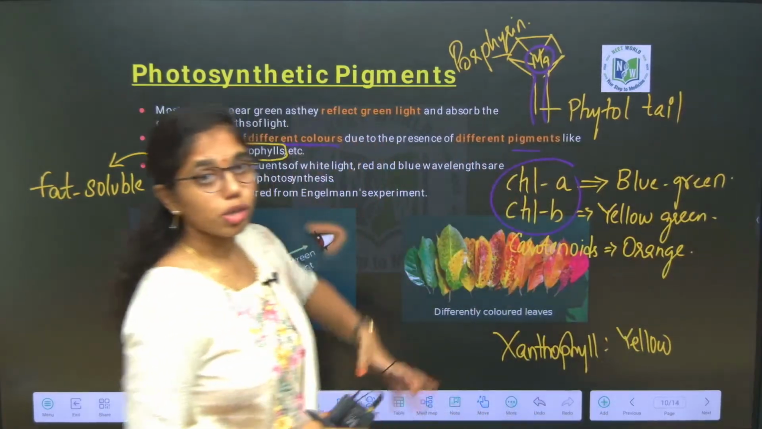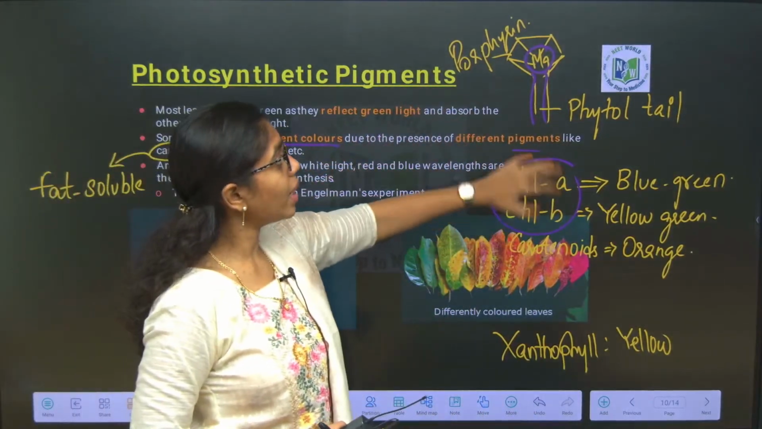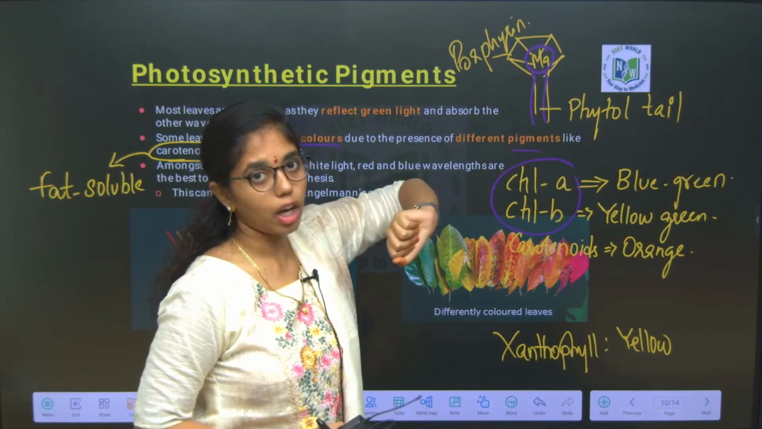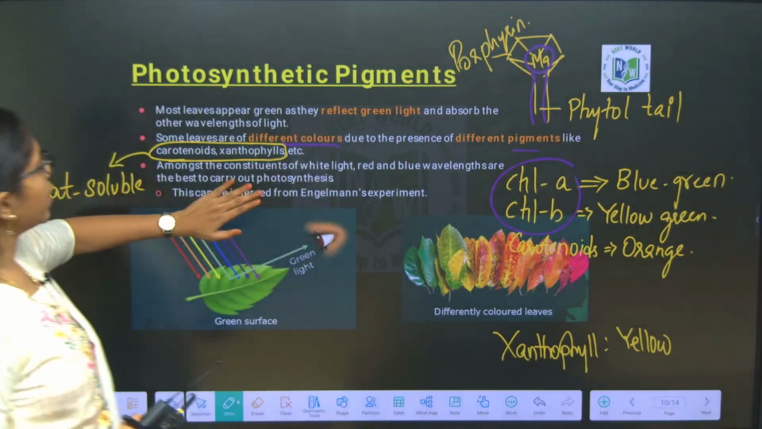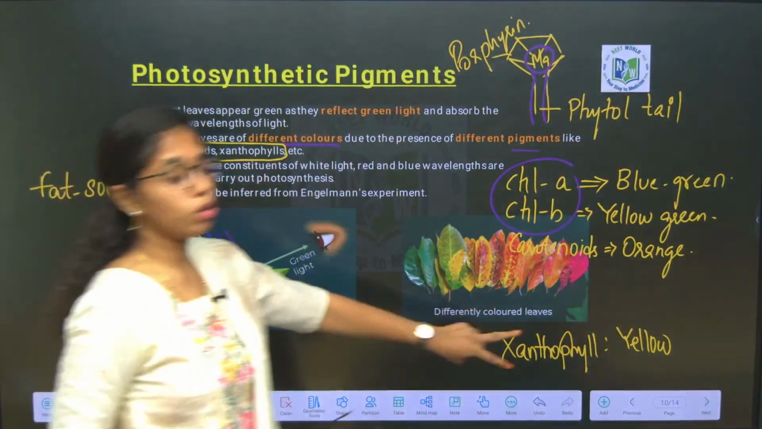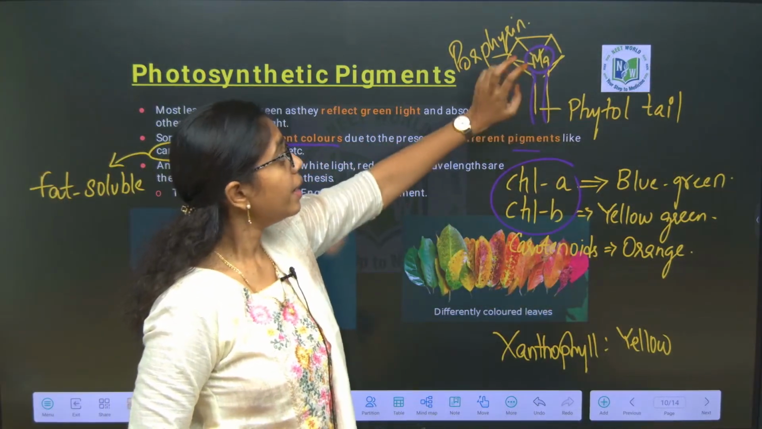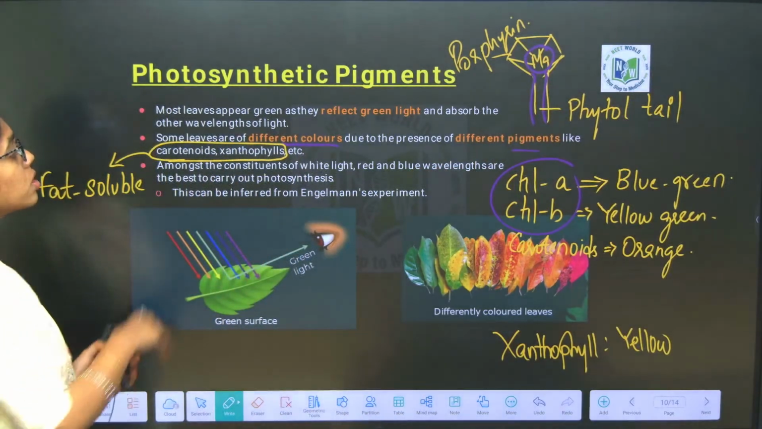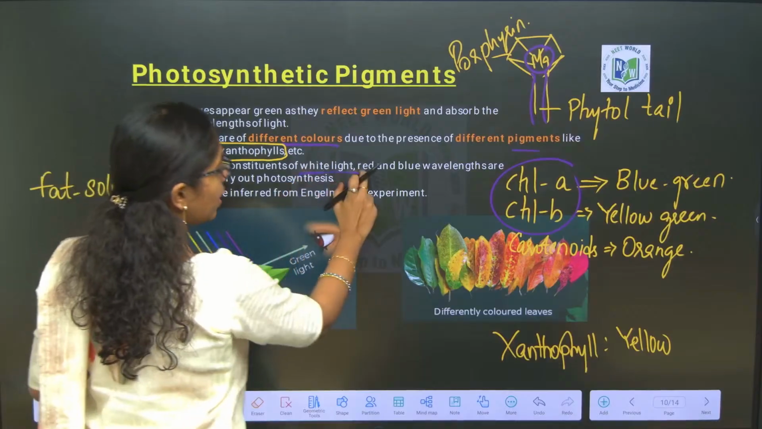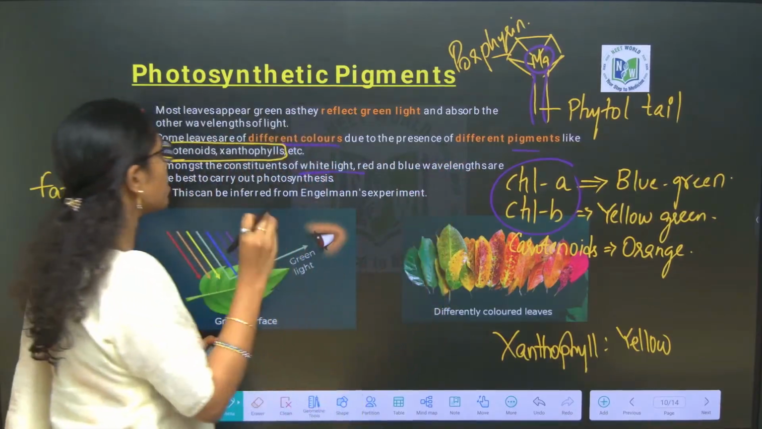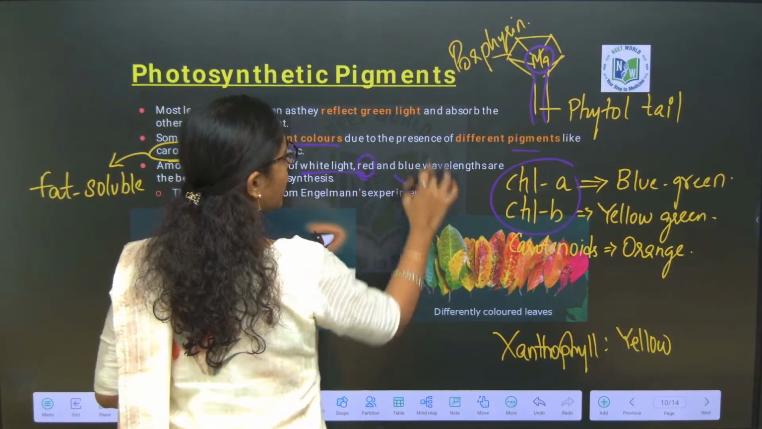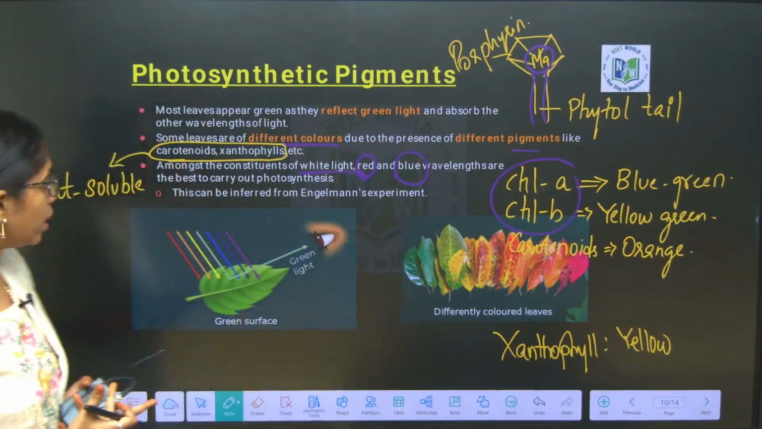Clear, right, ma'am? So, here you have chlorophyll is having what? A porphyrin ring, which is a tetrapyrrole ring, and it has a phytol tail. Clear, right, ma'am? So, here it has different pigments, and note down the colors of that and the chlorophyll pigment structure. Amongst the constituents of white light, red and blue wavelengths are the best to carry out photosynthesis. Just now we have discussed that red and blue wavelengths are best to carry photosynthesis.